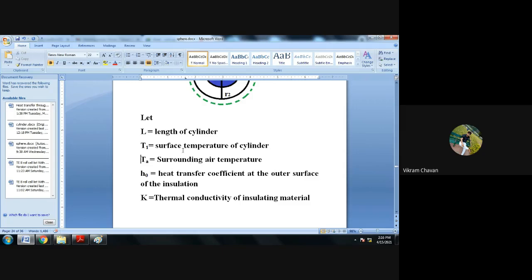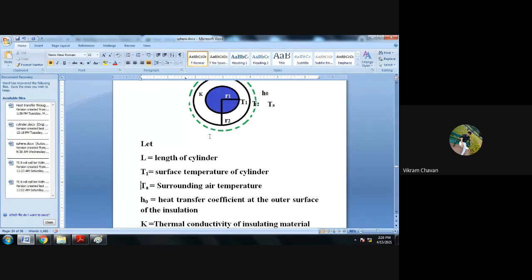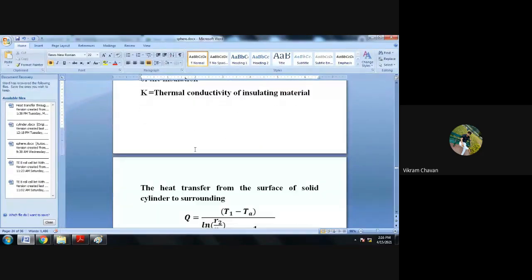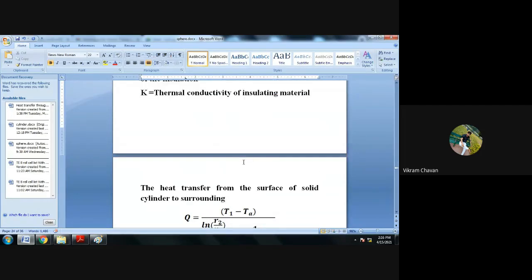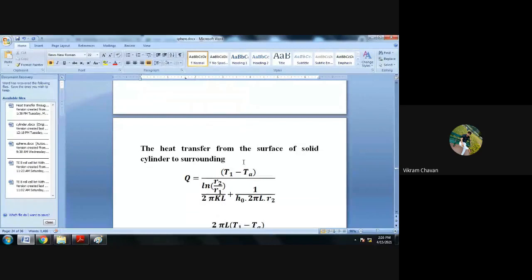Okay. So we know that in case of a cylindrical geometry, how to write the equation for the composite cylinder. In case of a cylinder, we know the thermal resistance. So by considering the equation, we can write the heat transfer rate in case of a cylinder. The heat transfer from the surface of a solid cylinder to surrounding.